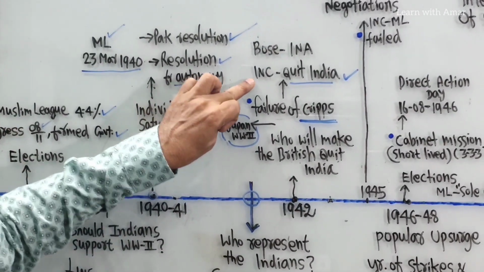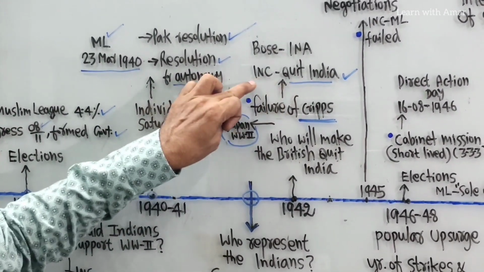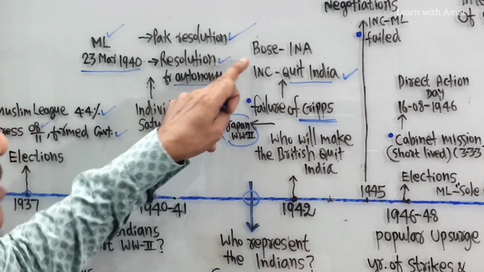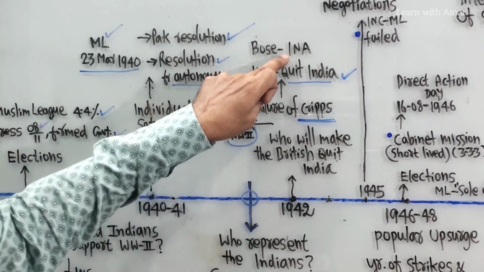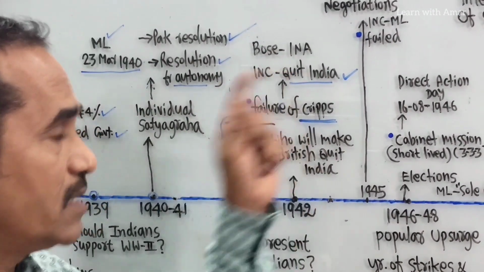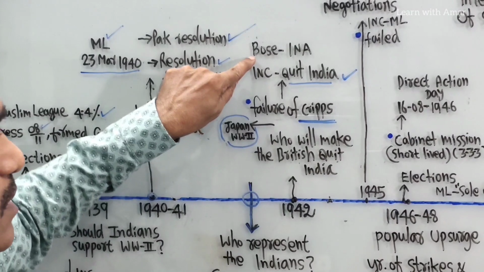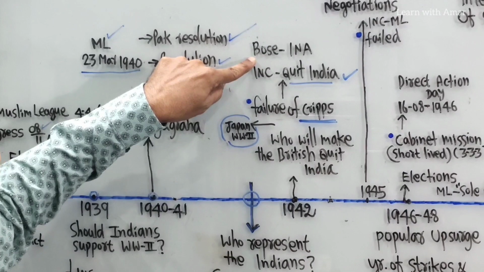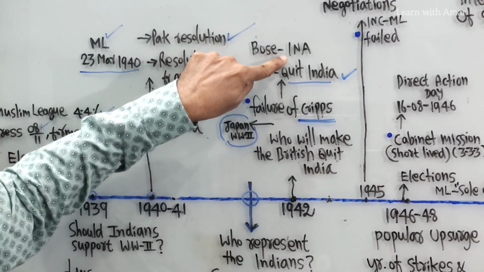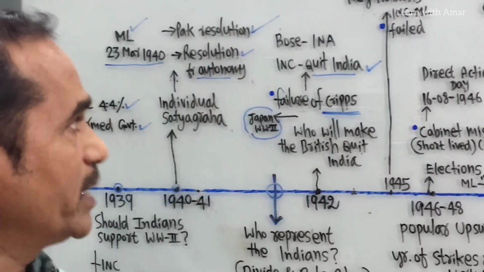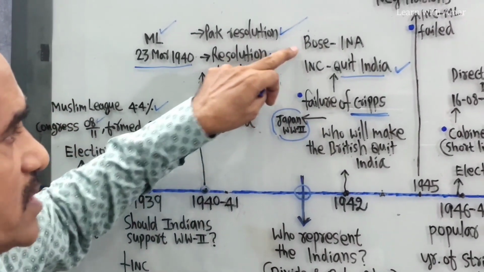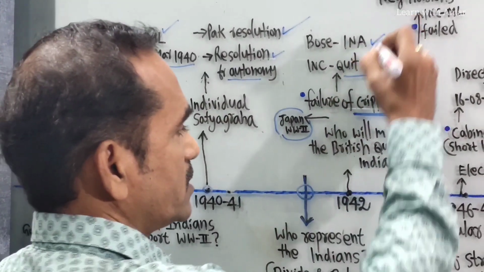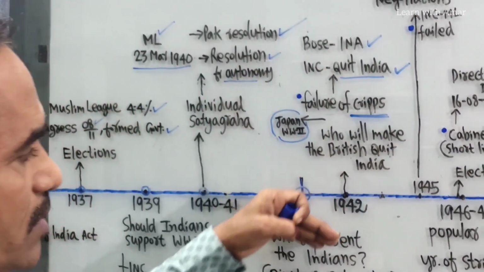Right. The Congress party launched the Quit India movement in 1942, and the same year Subhash Chandra Bose established the INA. He fought through the Indian National Army. He recruited POWs, prisoners of war. He named it the Indian National Army. Later, many Indians along with women also joined Subhash Chandra Bose's Indian National Army. Okay, right. 1942 completed.